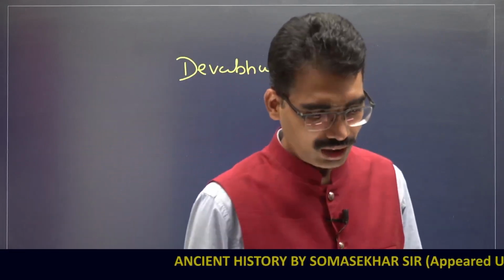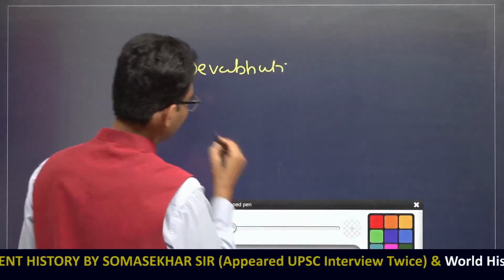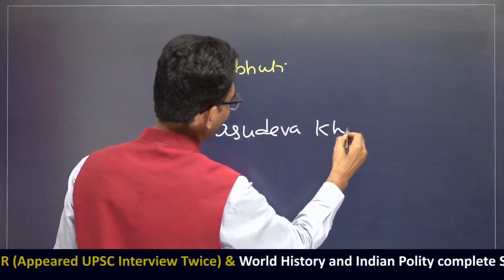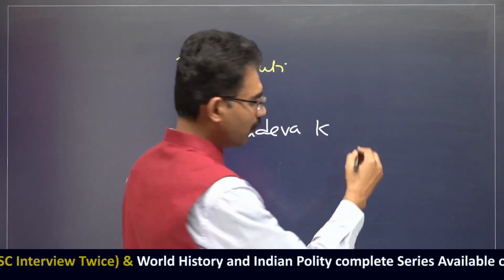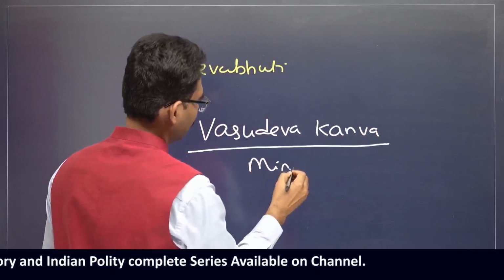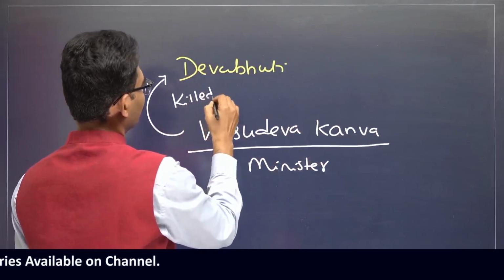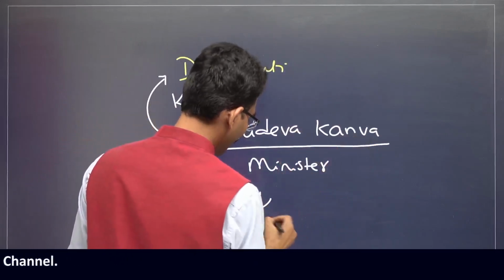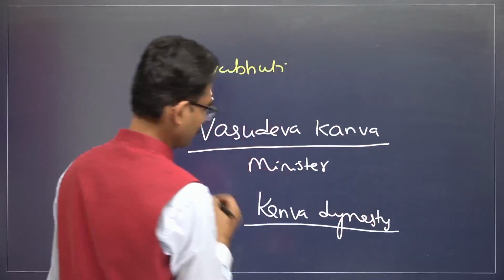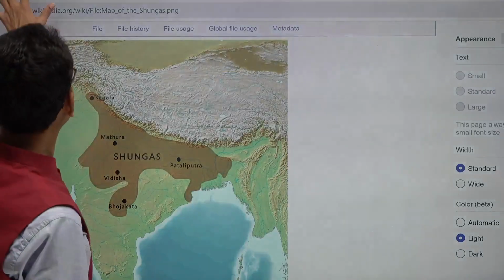Devabhuti was the last ruler. His minister, see the name, his minister Vasudeva Kanva, killed him and established the Kanva dynasty. So around 75 BC it is going to happen, somewhere around this.